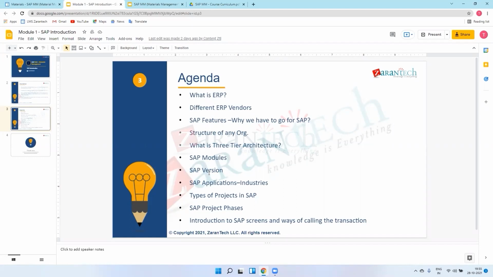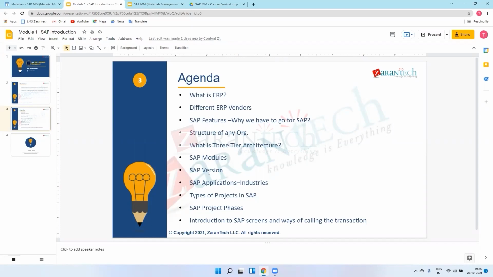After 4.7 they came with ECC 5.0 and then ECC 6.0. Now all businesses are running on 6.0. In 6.0 they came up with CRM, SCM, and PLM, which are integrated in our SAP. Customer relationship management we can integrate in SAP, and supplier relationship management as well. So the current version of SAP ECC is 6.0.